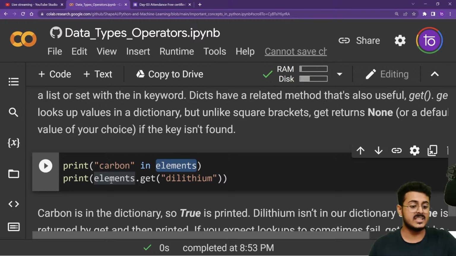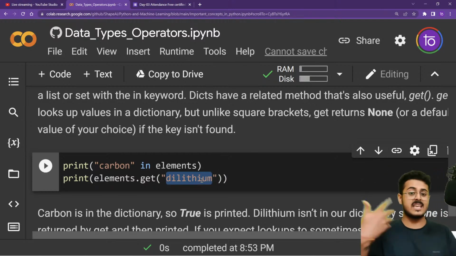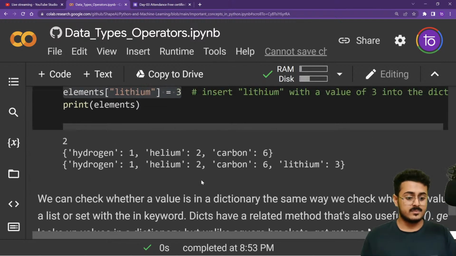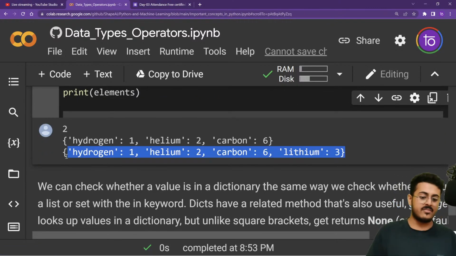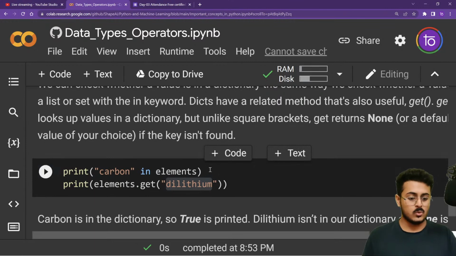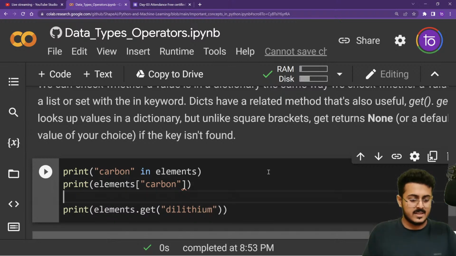The second method is elements.get('dilithium'). Let's do both of them. We know that dilithium is not present inside our dictionary. We have carbon, we don't have dilithium. So let's write all of them together. So print elements, and then we can access it by 'carbon'. Then we are having